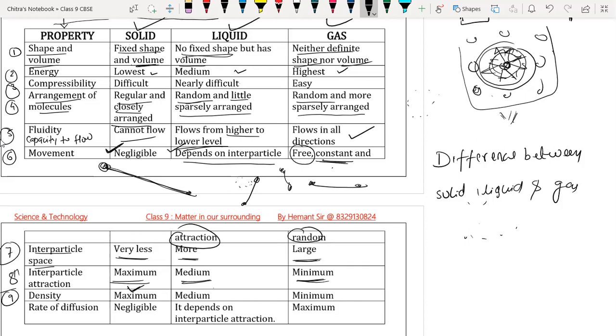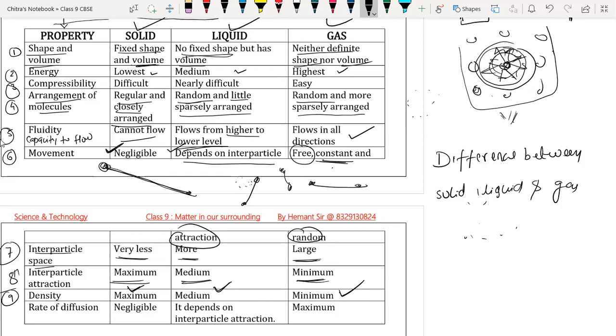In the liquid state it is medium, less than solid but more than gas. In the case of gases the density is very less, because particles are very far apart from each other.